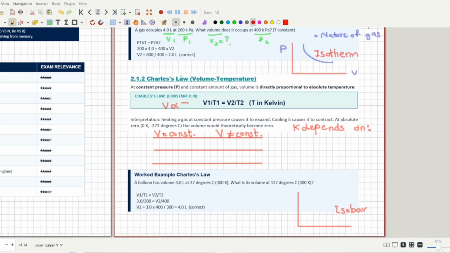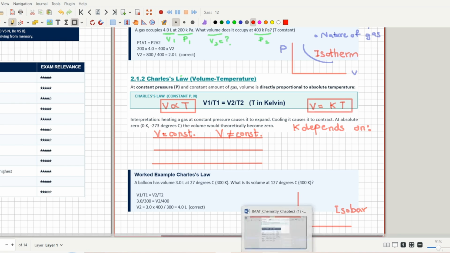You can also write the equation as V equals KT. The K constant here is Charles' law's constant. These are the 3 ways that you can write down and use the formula for Charles' law.